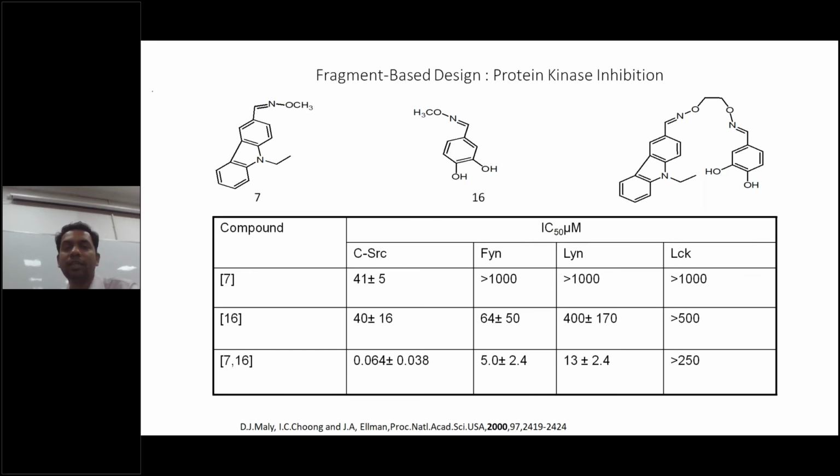So what he did, the next step, after getting some activity, he finds some binding affinity, merges it, and then you can see 0.064 micromolar concentration. You start from 40, another is 41, but when you merge it, the binding affinity is best to the pocket, and you go up to 0.064 micromolar concentration. So first he took the different fragments, then he studied the activity, then he merged it and found the higher affinity. Starting from 42, it will go to 0.064 micromolar.